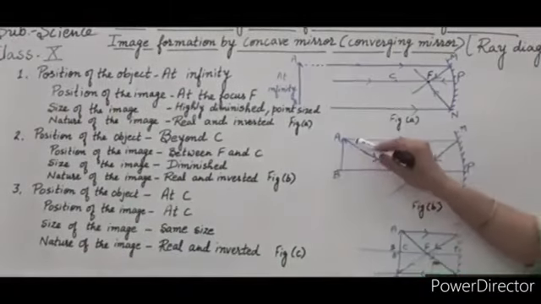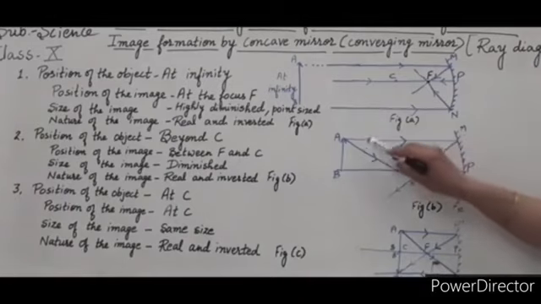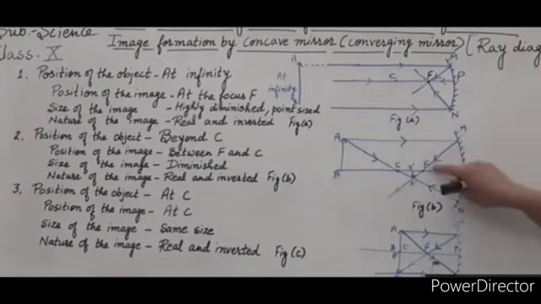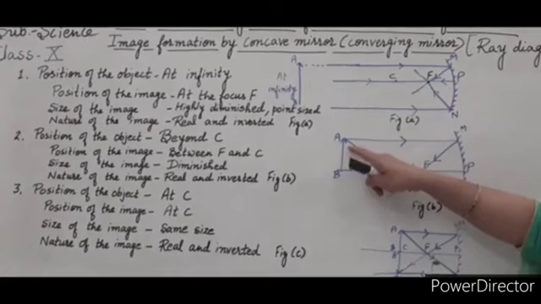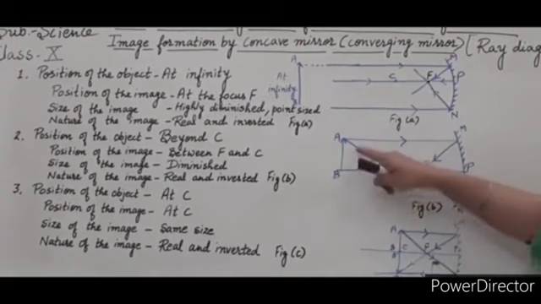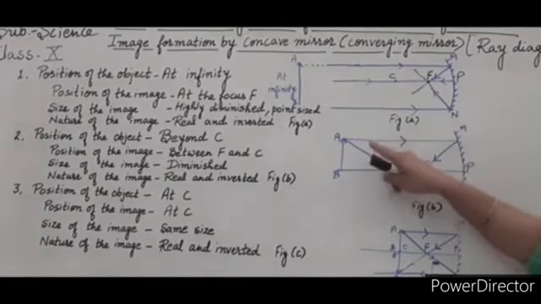when a ray falls parallel to the principal axis, then after reflection it goes back through the principal focus. Now second ray, the ray passing through the center of curvature. What is the rule? When an incident ray passes through the center of curvature, it is reflected back along the same path.